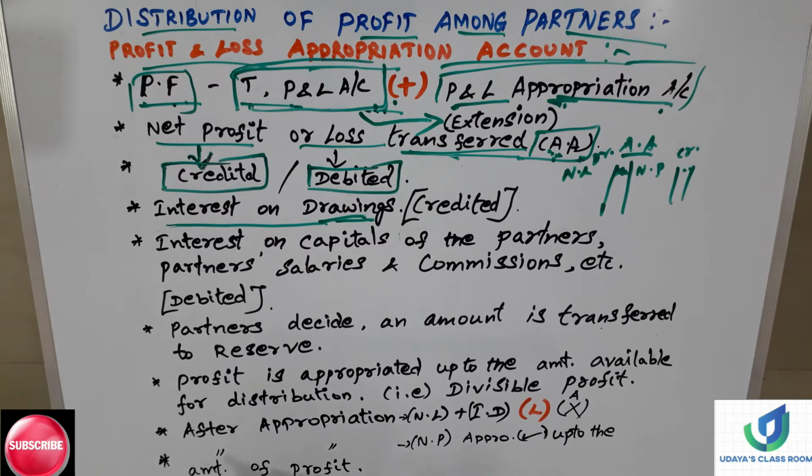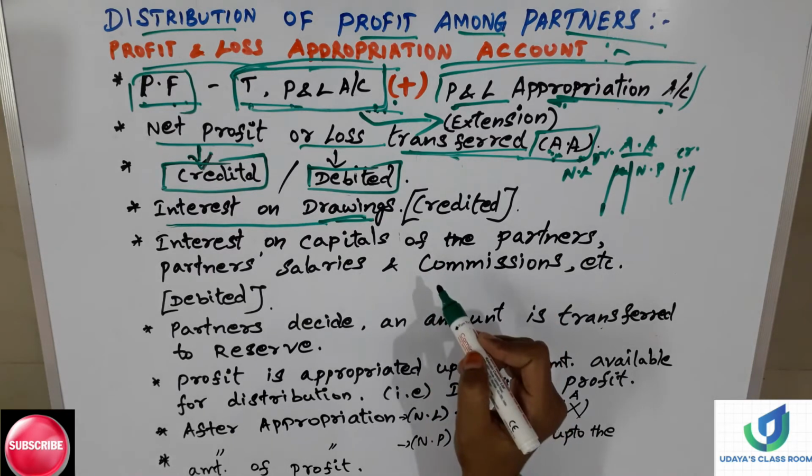We already know drawings means the proprietor has withdrawn an amount from the business for personal use. For that amount, if the partner is paying interest, it is an income for the firm, but a loss for the proprietor or partner, whoever it is.